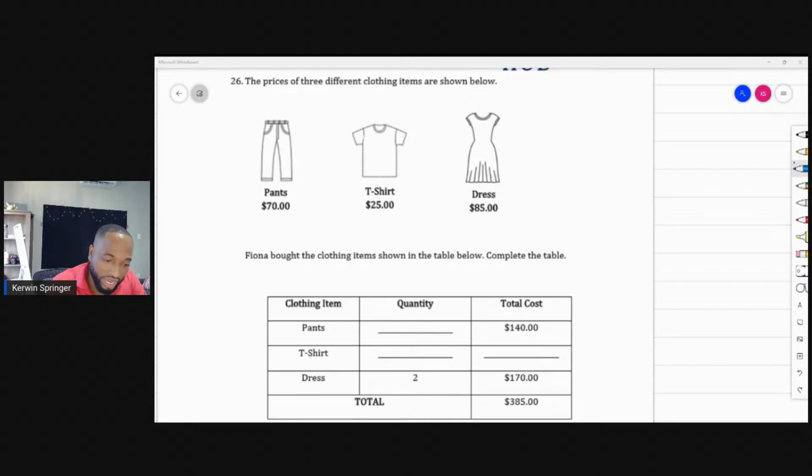Fiona bought the clothing items shown in the table below. Complete the table. Is this cake and ice cream? Well, the cost of the pants, I'm just going to write it in here. This is 70. I'm seeing 140 here. I feel some cake and ice cream vibes here, because if the pants is 70 and the total was 140, that had to be a 2.